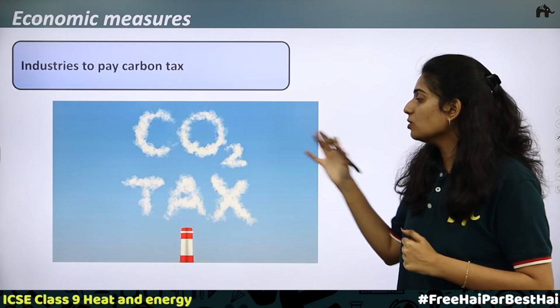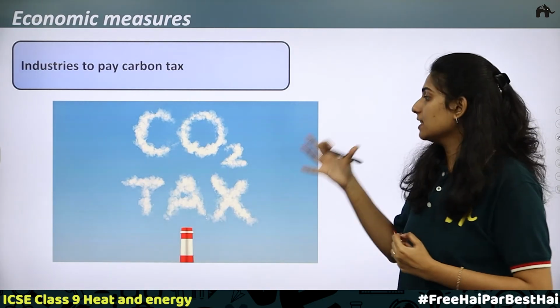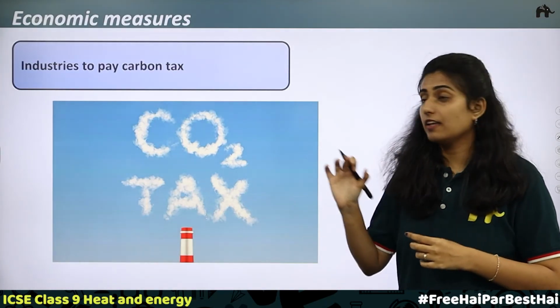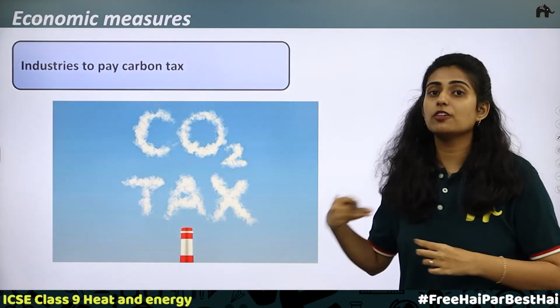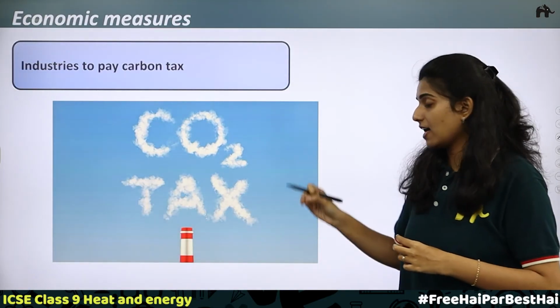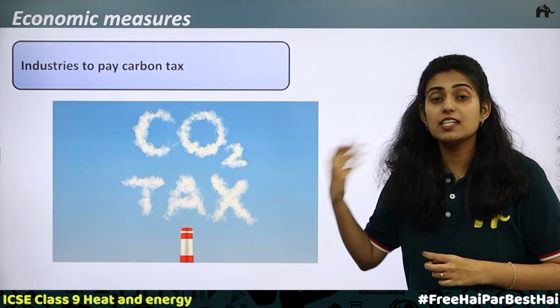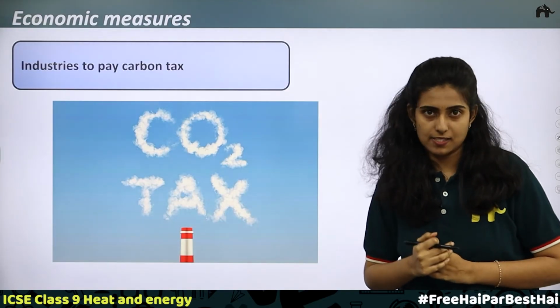To avoid paying taxes, what will they be doing? They will reduce the amount of carbon dioxide being emitted. That is, they will make their offices more efficient. They will be very conscious and control the amount of carbon dioxide. They will use devices which will control the release of carbon dioxide. So this tax is called carbon tax.